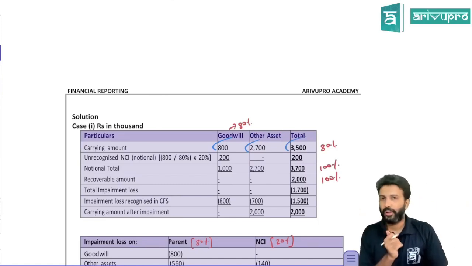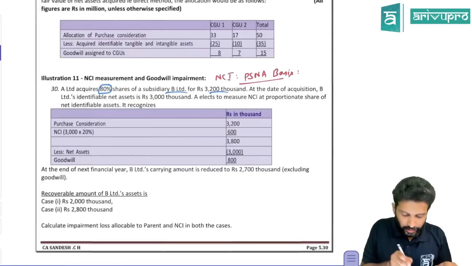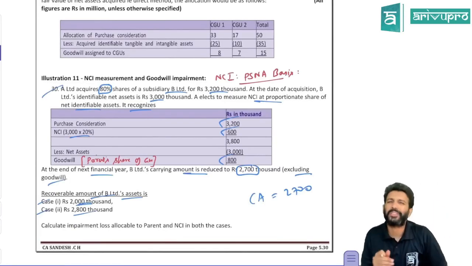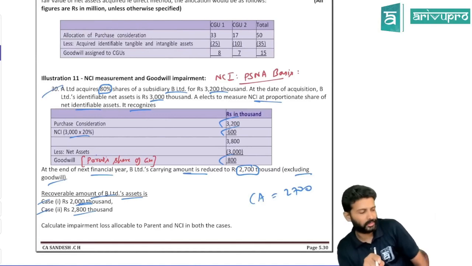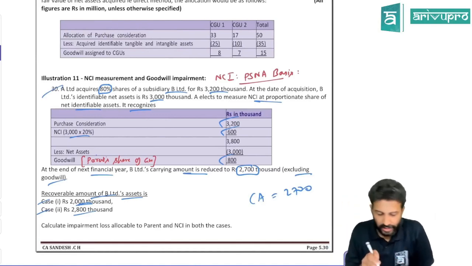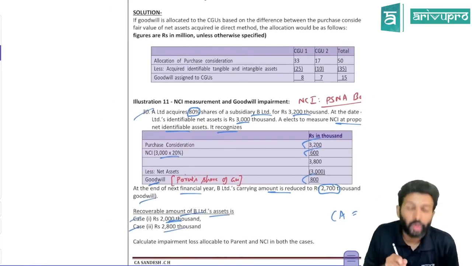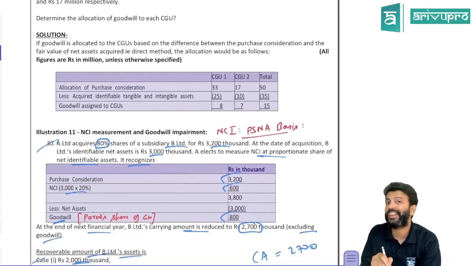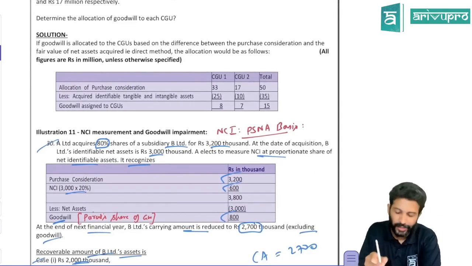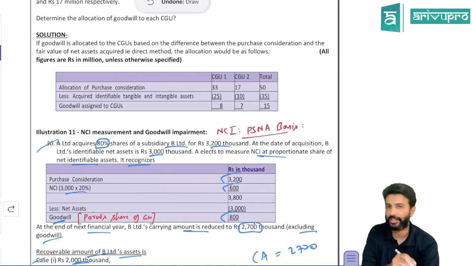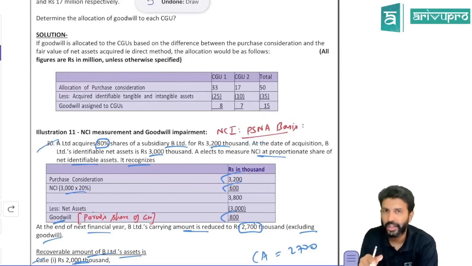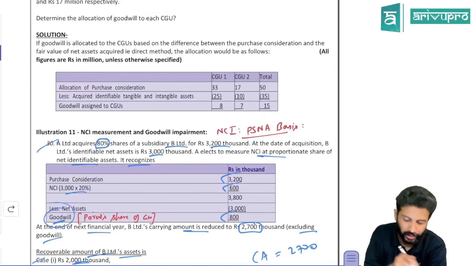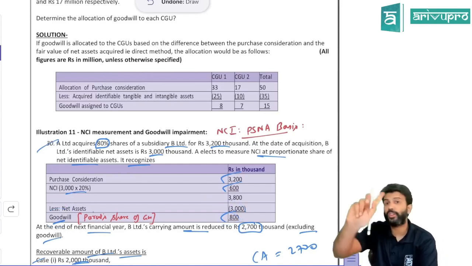Alright, this is the carrying amount. Do you want the recoverable amount? Yes, the recoverable amount is 2,000. Now, one problem is there, people. You know what that one problem is? One problem is with respect to goodwill. If you remember, we have done this in consolidation: if NCI is valued under the PSNA basis, the proportionate share of net assets basis, then the goodwill that you get here, the goodwill of 800, is not the full goodwill.